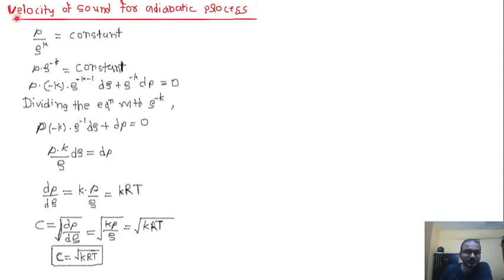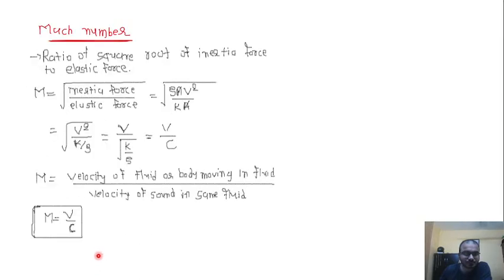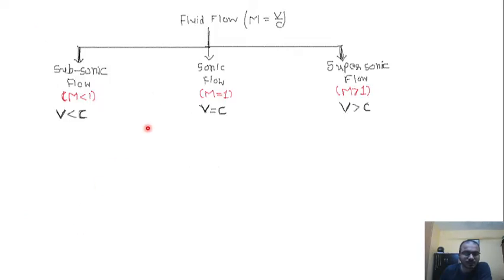And similarly, we derived the velocity of sound for an adiabatic process, where C is equal to square root of KRT. Then we discussed the Mach number, that is the square root of the ratio of inertia force to elastic force. We found that the Mach number is the velocity of the fluid divided by the velocity of sound in that fluid.